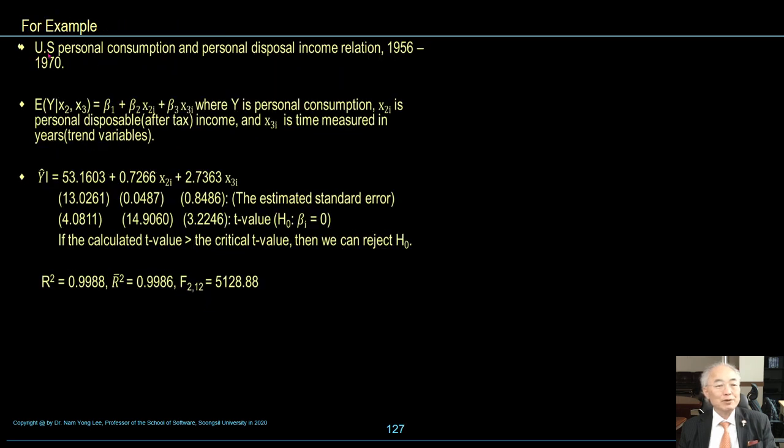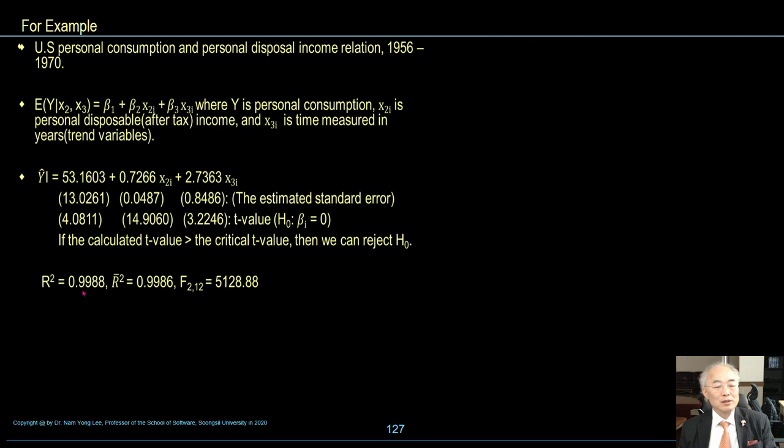For example, the US personal consumption and personal disposable income relationship: expectation of y given x2 and x3 is beta 1 plus beta 2 x2i plus beta 3 x3i, where Y is personal consumption, X2i is personal disposable after-tax income, and X3i is time measured in years, a trend variable.